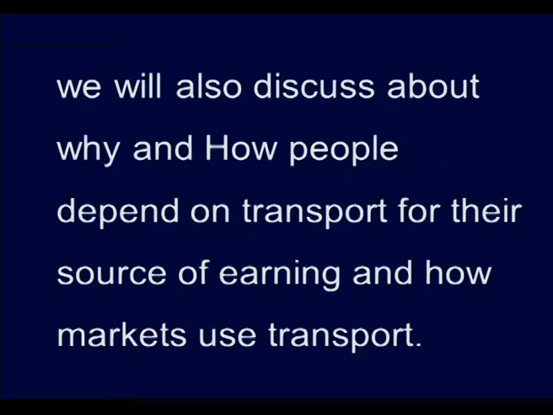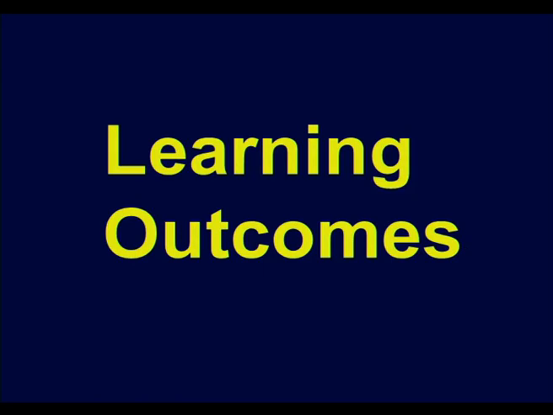Besides this, we will also discuss why and how people depend on transport for their source of earning, and how markets use transport.